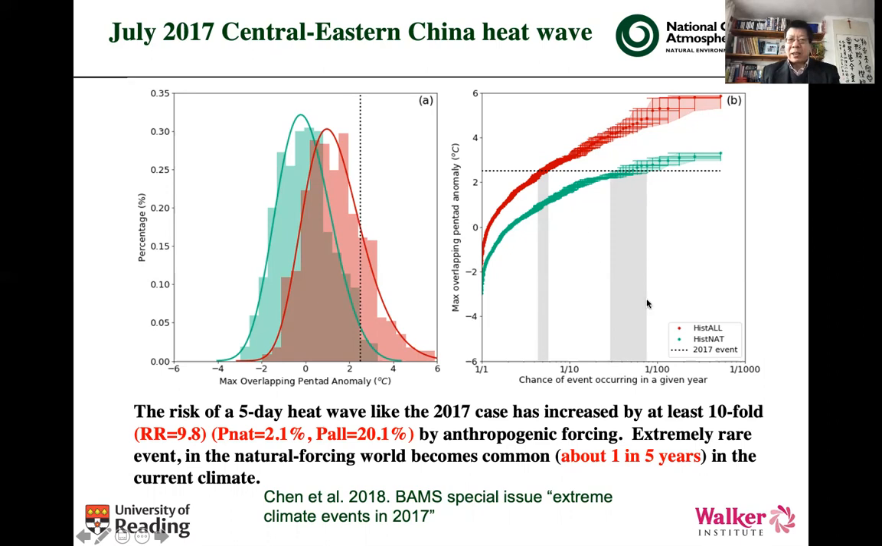And shown on the right is the return period against, for example, the temperature anomalies, and this dashed line shows the threshold. And so in natural simulations, this kind of event is very rare, and it happened, for example, once in every, for example, 50 years, but in historical simulation or the real world, it becomes, for example, about a one in 5-year event.